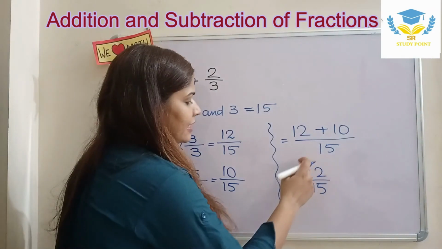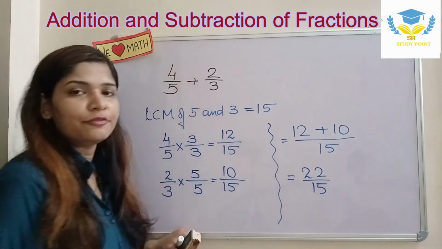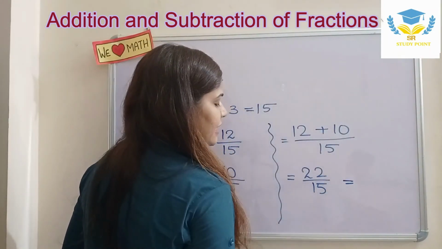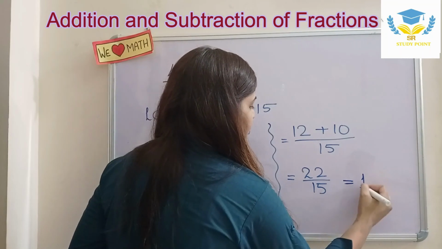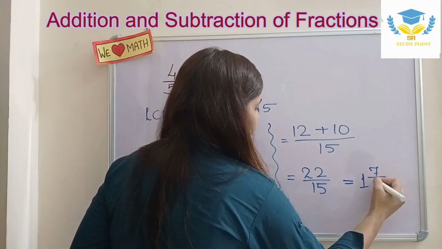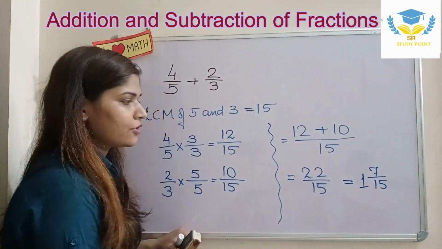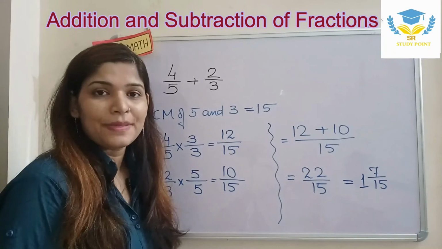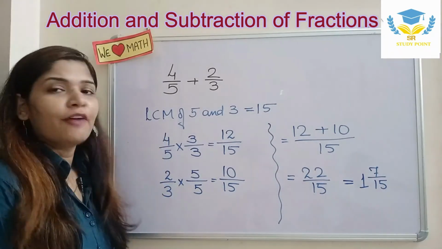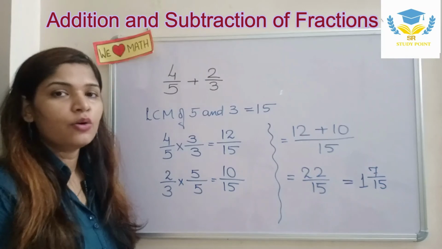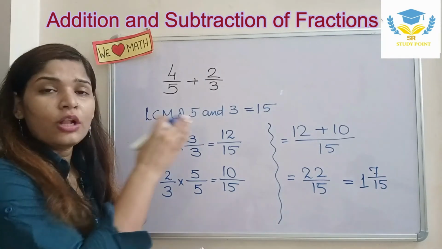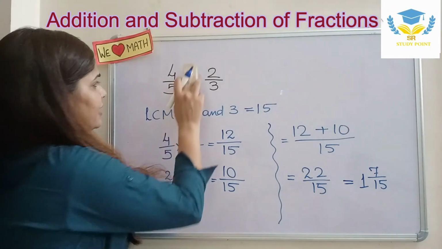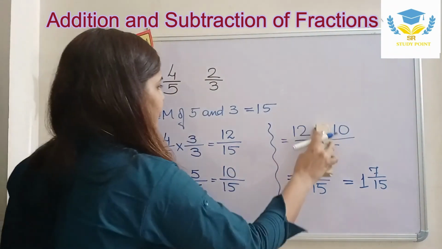As you can see, it is an improper fraction, so you can convert this into a mixed fraction as well. How? We will divide 22 by 15. So we will get 1, 7 upon 15 as the answer. You can check my previous videos on how to convert an improper fraction to a mixed fraction. This is how we perform the addition, but how to do the subtraction? In a similar way, all the steps will be the same. Just see where the changes will occur.